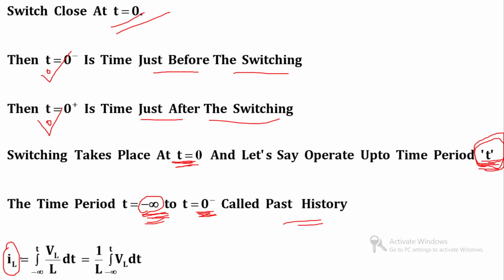I can write IL is equal to integration from minus infinity to t of VL by L dt. Let us take the constant 1 by L outside of the integration. Finally, IL is equal to 1 by L integration from minus infinity to t of VL dt. This is the limit of integration, minus infinity to t.